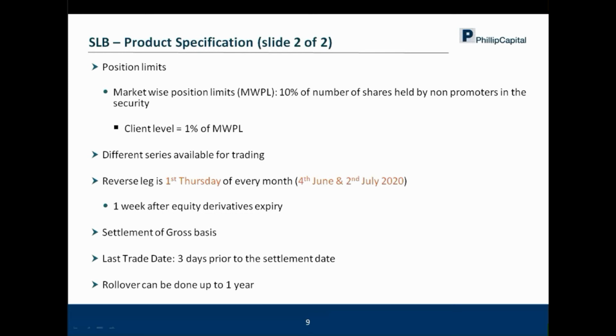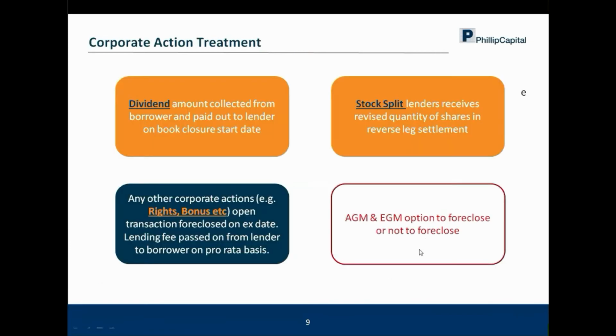So what it means, let's say I showed you one of the trades which had number of days equal to 8, right? So the last trade date is 3 days prior. If 4th of June is the settlement date, then 3 days prior is when you can trade for that particular series, which is 4th June. After that, trading cannot be done. You have to compulsorily trade or lend on the 2nd of July, which is the July series. Rollover can be done up to 1 year.